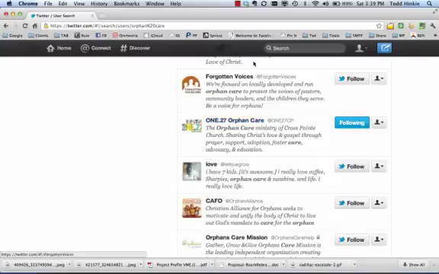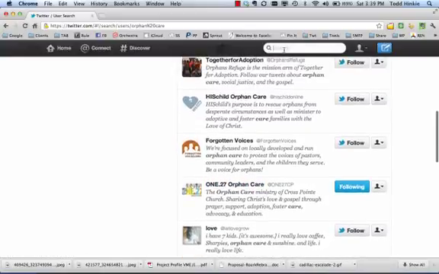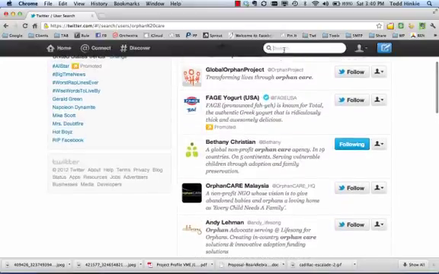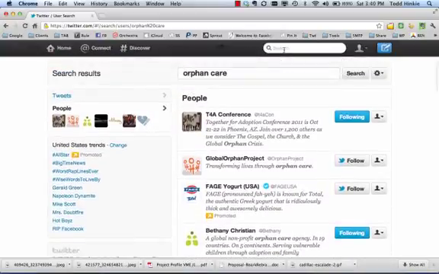So that's a way to use the search bar to search for relevant terms and topics that you're interested in, and then find the people who you would want to follow because they have things that you're interested in that they're putting up on Twitter every day.